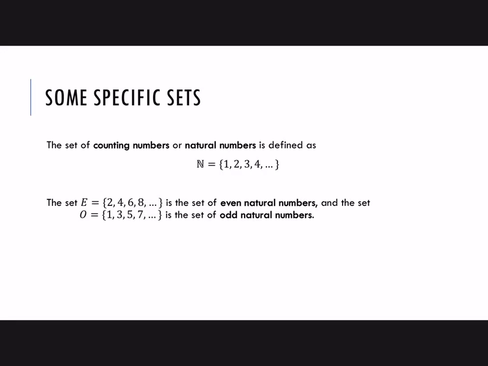There are 3 specific sets that your textbook will start to just assume that you know. The set of counting numbers or natural numbers, 2 words for the same set. These are the numbers that you would probably learn first if you're a little kid learning to count. So you usually start with 1, 2, 3, 4, 5, 6, 7, 8, etc. All of those numbers are the set of natural numbers, and we use this little scripted N to represent the natural numbers. So it's an N, but it has an extra little bar to it.